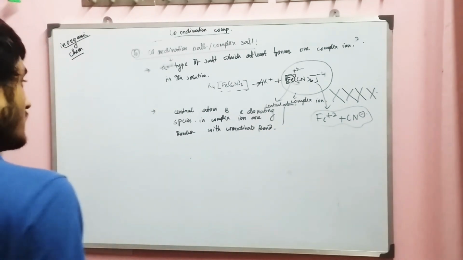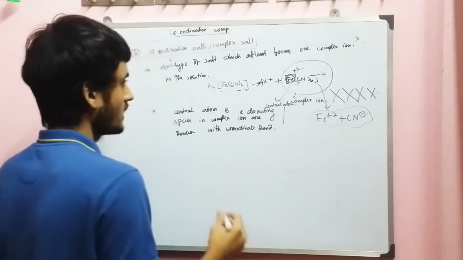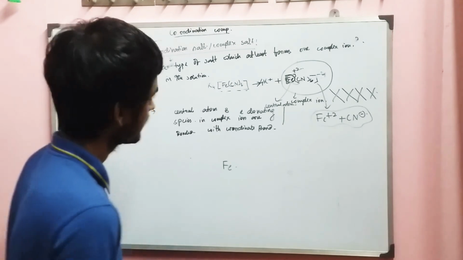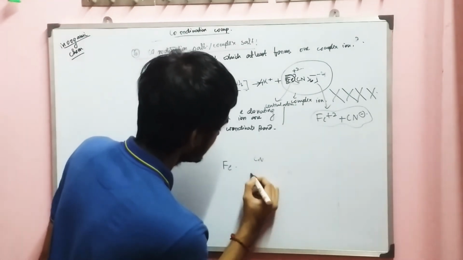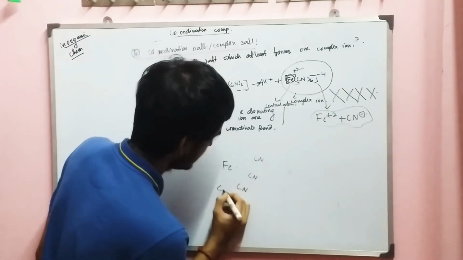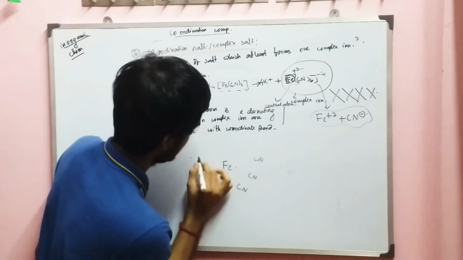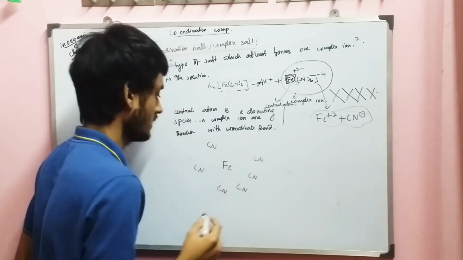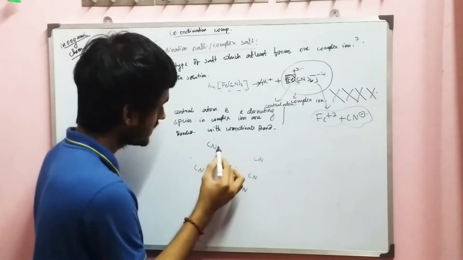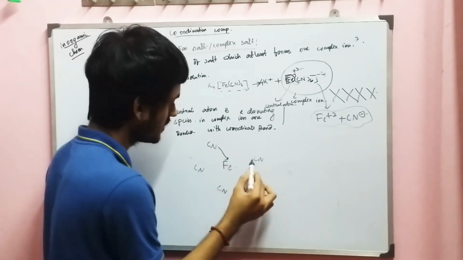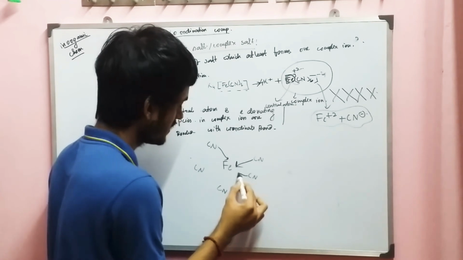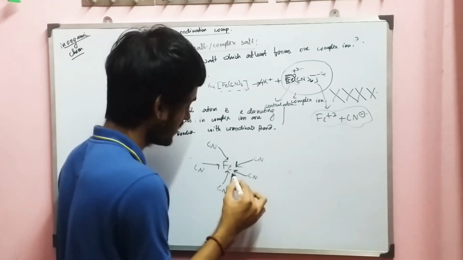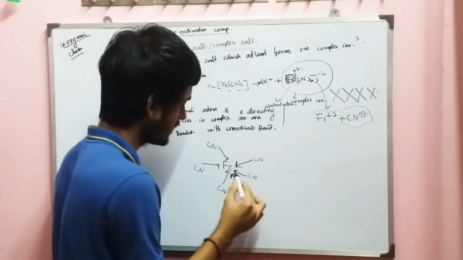That means this central atom, if we take this particular example, let me draw here Fe, and these are CN, 1, 2, 3, 4, 5, 6. The CN has a minus charge, it will give 2 electrons to Fe, these 2 electrons to Fe, these 2 electrons to Fe, and this type of bond is known as a coordinate bond.